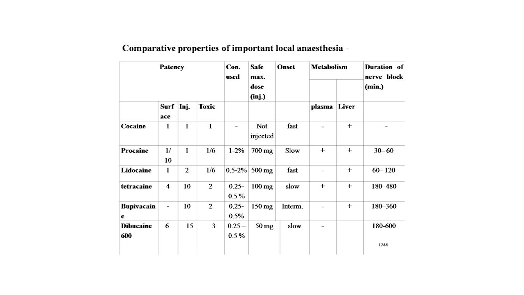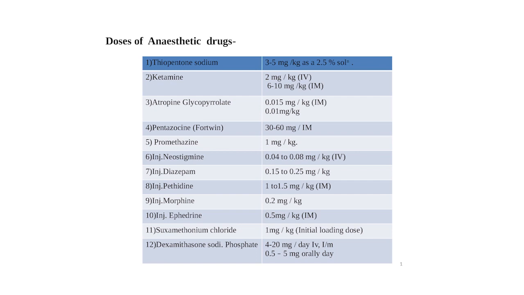Dibucaine: surface 6, injection 15, toxic 3, concentration used 0.25 to 0.5%, safe maximum dose 50 mg, onset is slow, metabolism in the liver, duration of nerve block 180 to 600 minutes. Now the doses of the anesthetic drugs: thiopental sodium 3.5 mg per kg of body weight as a 2.5% solution; ketamine 2 mg per kg of body weight intravenously,